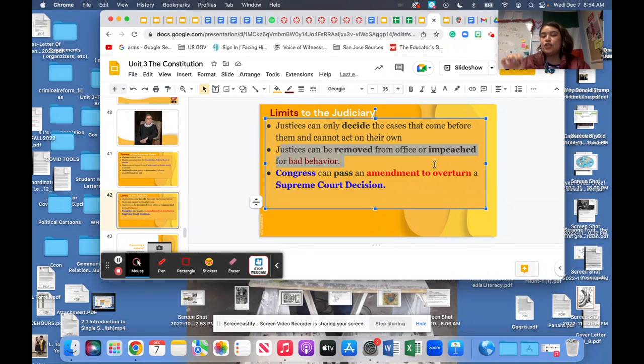When the president chooses the judge, this is how there's a balance. Congress, the legislative branch, can check the president's options, and they get to review whether or not the person that the president chose to be part of the Supreme Court is a right fit.